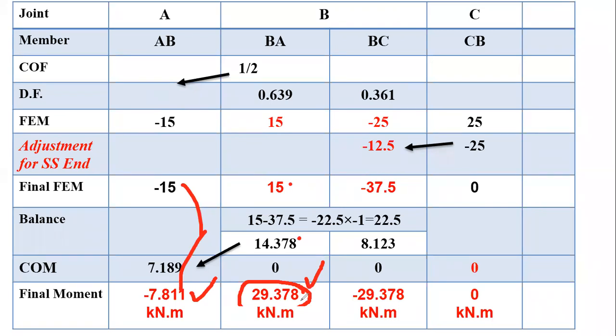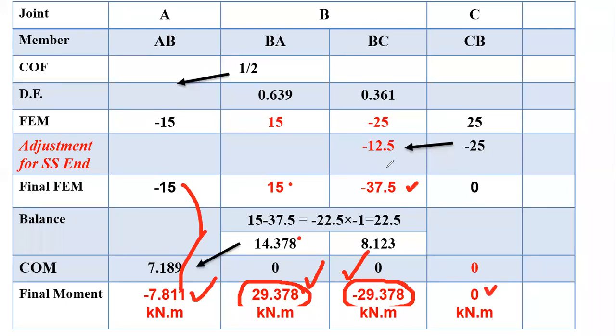And similarly for BC, minus 37.5 plus 8.123, that will be minus 29.378. Now this is equal and opposite movement, hence okay, and CB will be 0 as it is the end support and simple.